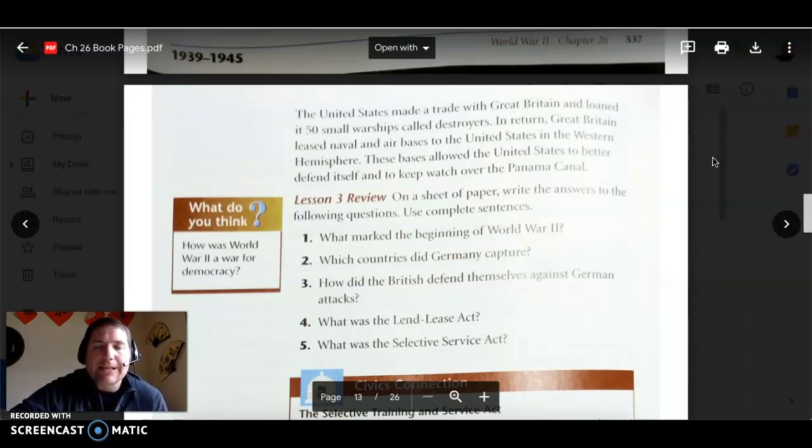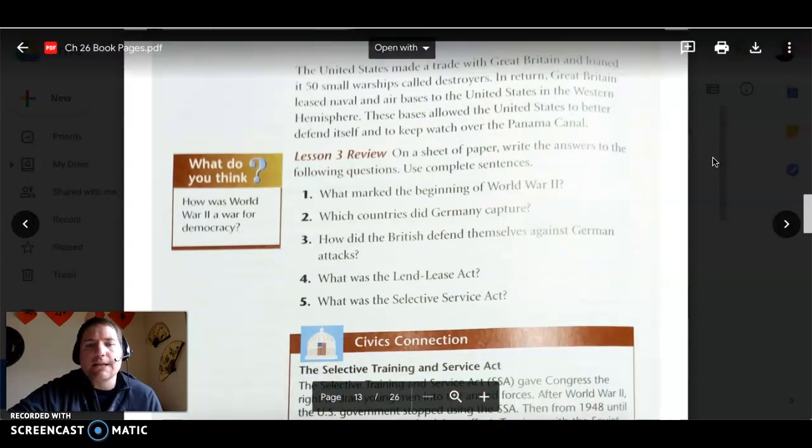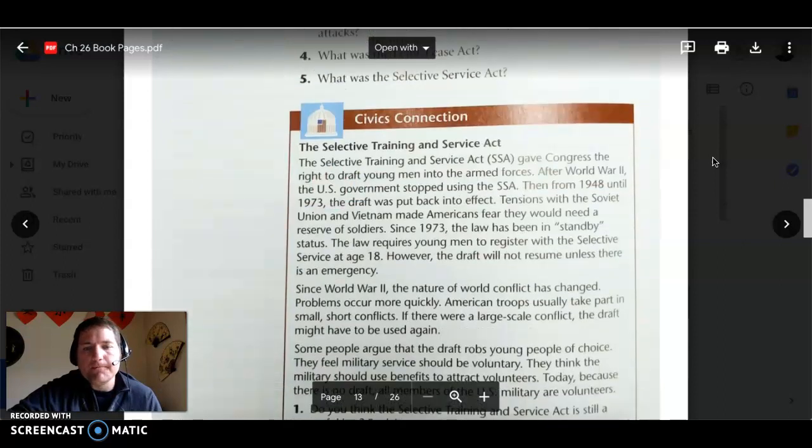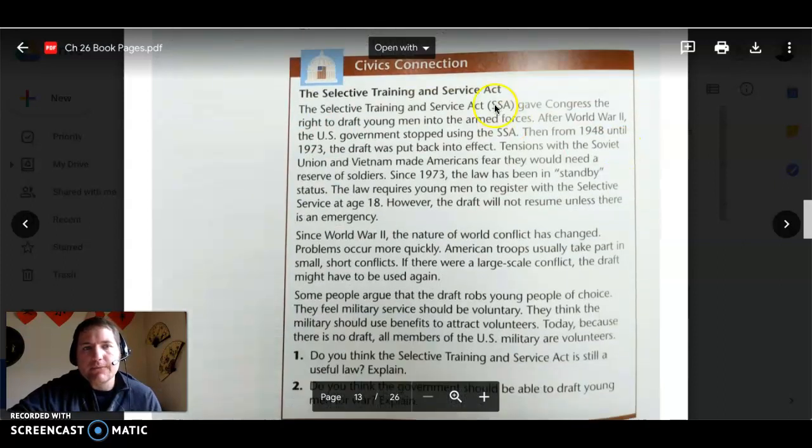What was the Lend-Lease Act? Basically, they could sell or loan or lease to Great Britain, which means putting payments on any kind of military supplies. The Selective Service Act, that's where people went into a lottery, mostly men, and would basically have to join the military between 21 and 35 years old. Okay? Okay, that is the reading for today.